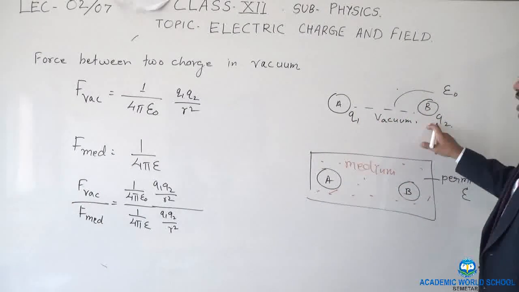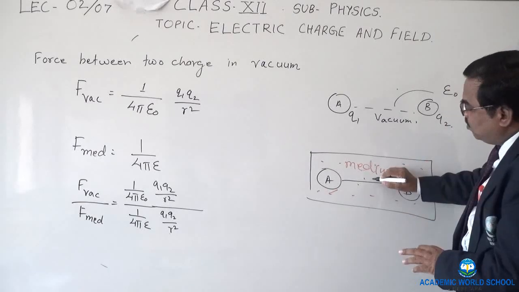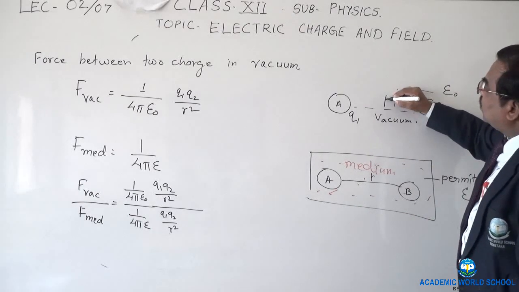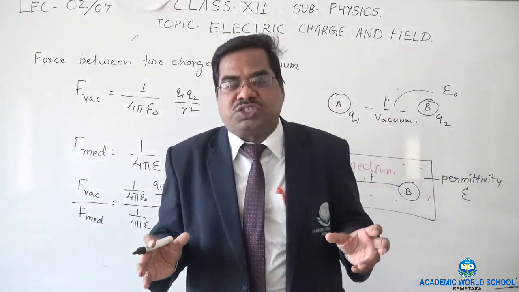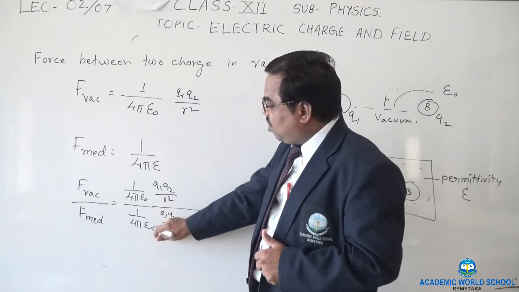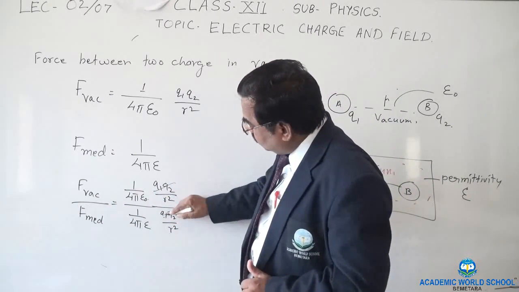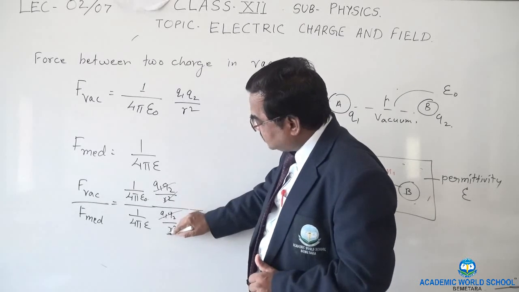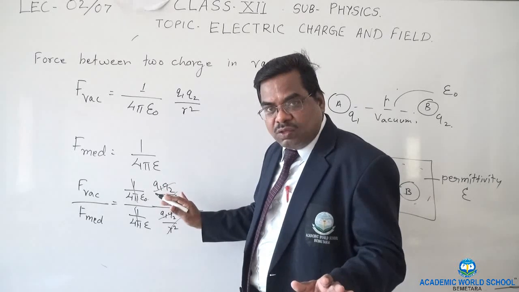The charges are same, and the distance is also same, R and R. So only the medium between the two charges changes, so the permittivity changes. Now if I solve it, Q1 Q2 cancel, 1 upon 4 pi cancels.